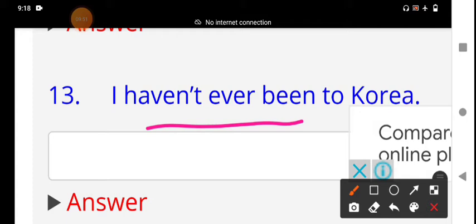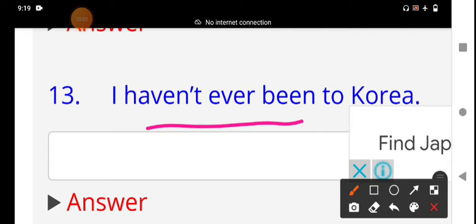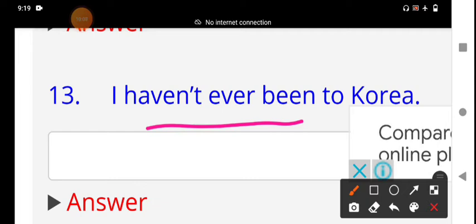Unspecific. When have I been? When did I go there to Korea? We don't know. There is no specific time here. I haven't ever been to Korea. This is the sentence we have to use.